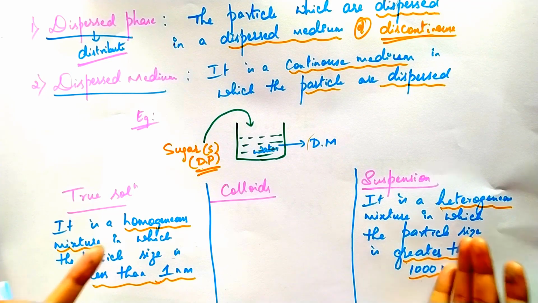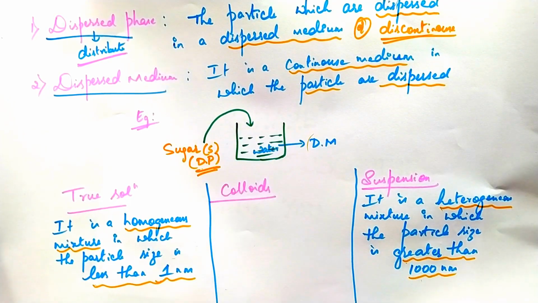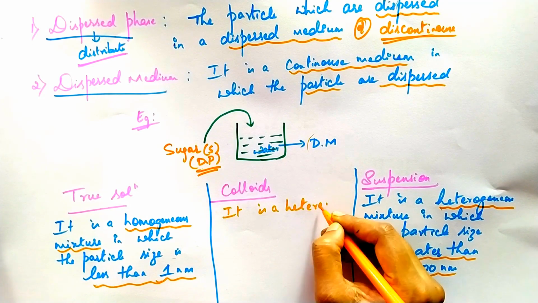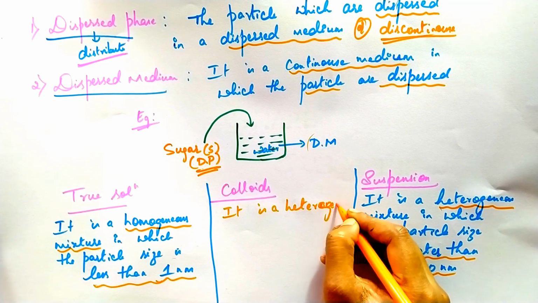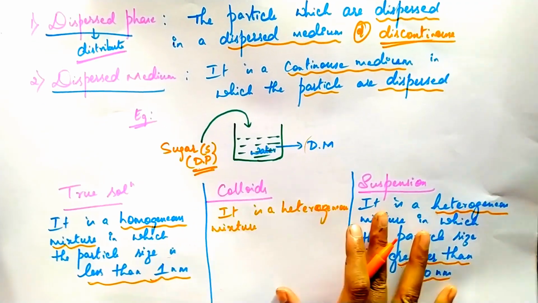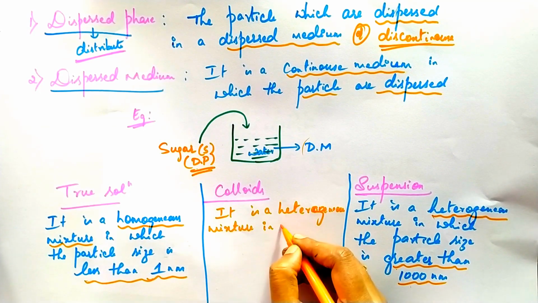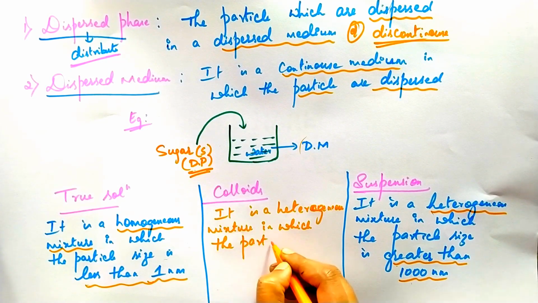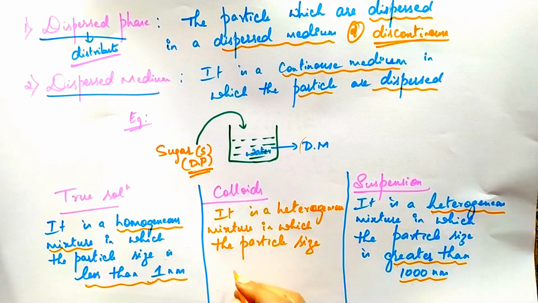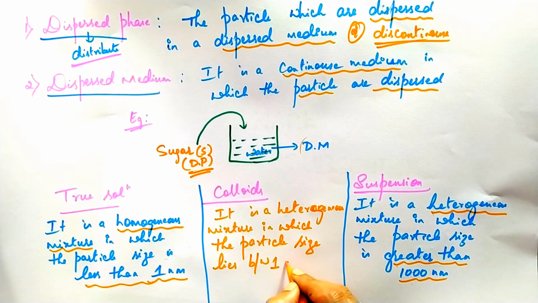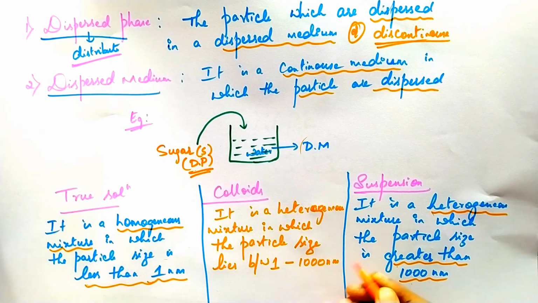So, by knowing these two definitions, now we can define the colloid and get a clear picture of it. It is a heterogeneous mixture in which the particle size lies between 1 nanometer to 1000 nanometer.